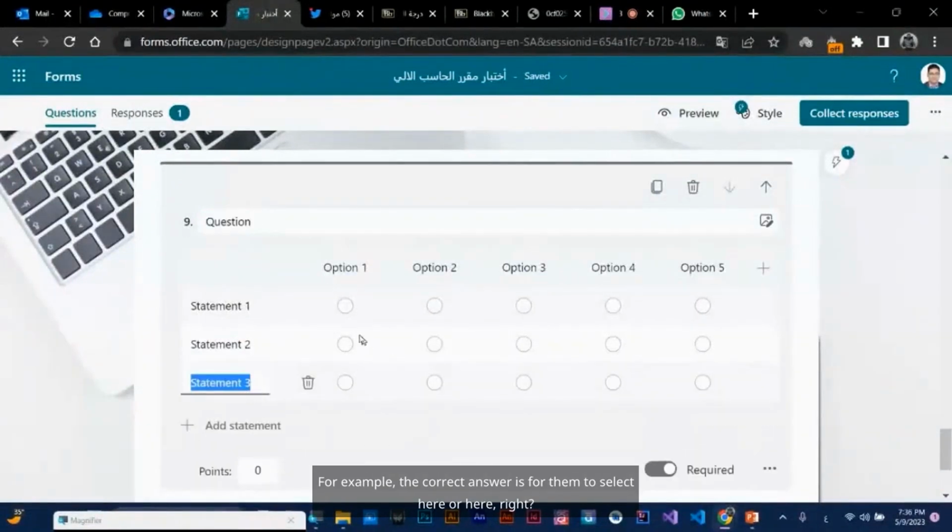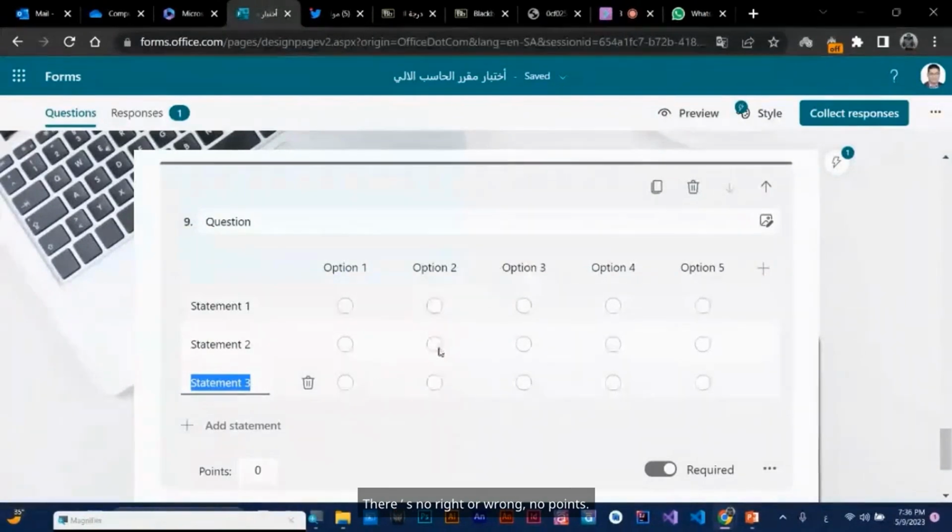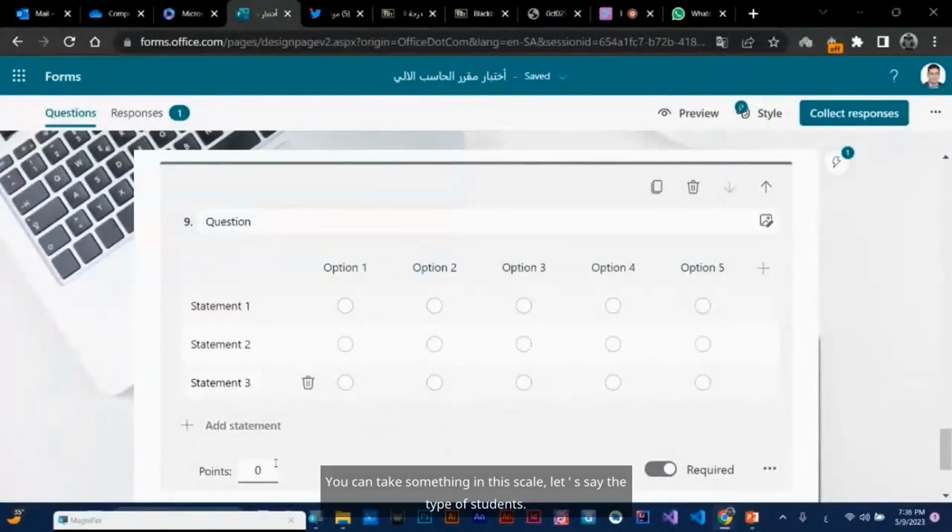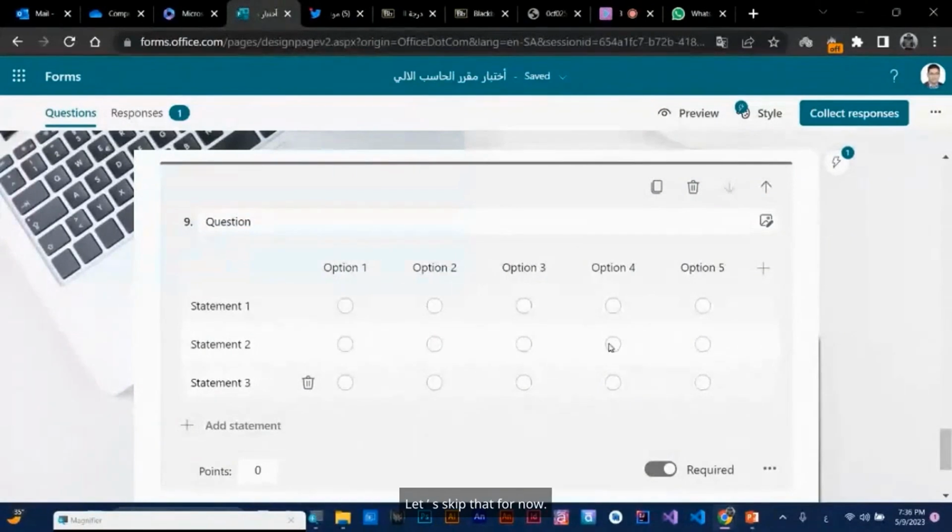For example, the correct answer is for them to select here or here, so they respond on this scale. There's no right or wrong, no points. Here, we have the scale points 1, 2, and 3. You can adjust the columns, so the columns are fine. You can take something in this scale, let's say the type of students. Let's skip that for now.